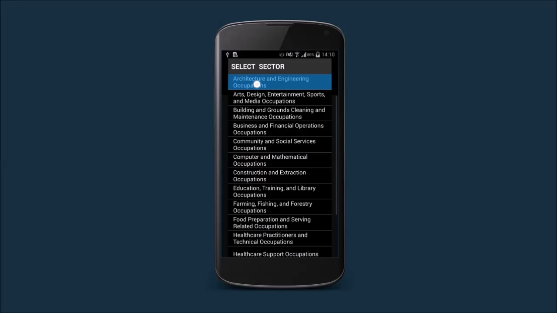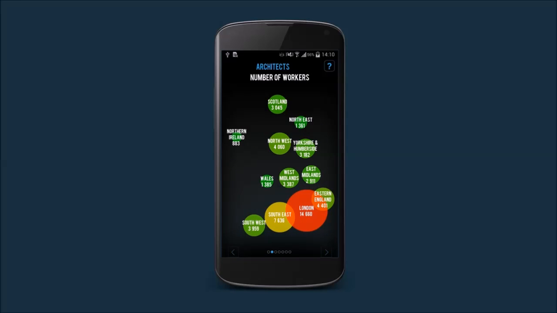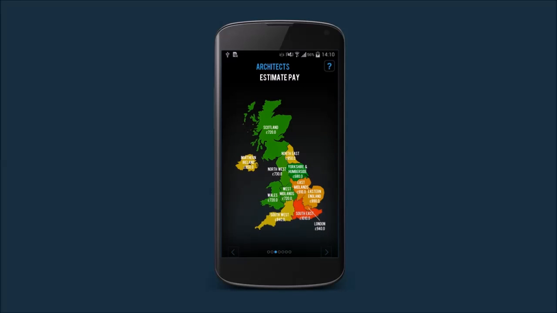Let's take a look at a regional map for the job of architect. We can see the numbers of architects in different regions of the UK, but how would the map of the UK look if the size of regions were proportional to the number of architects working there? Here's the answer. Now, let's look at the average salary that architects receive in different regions.